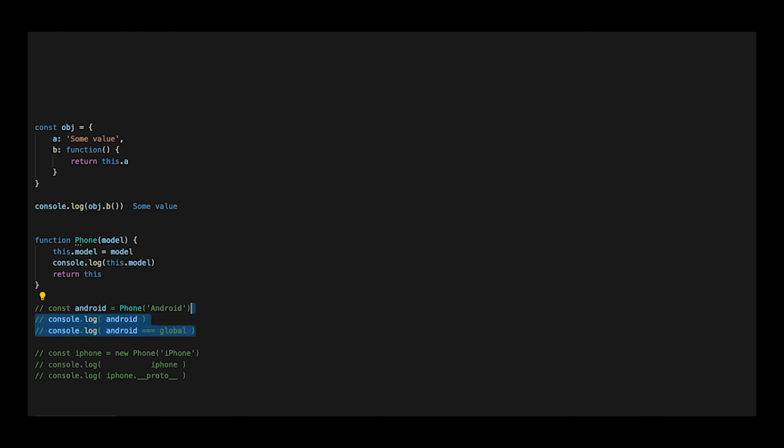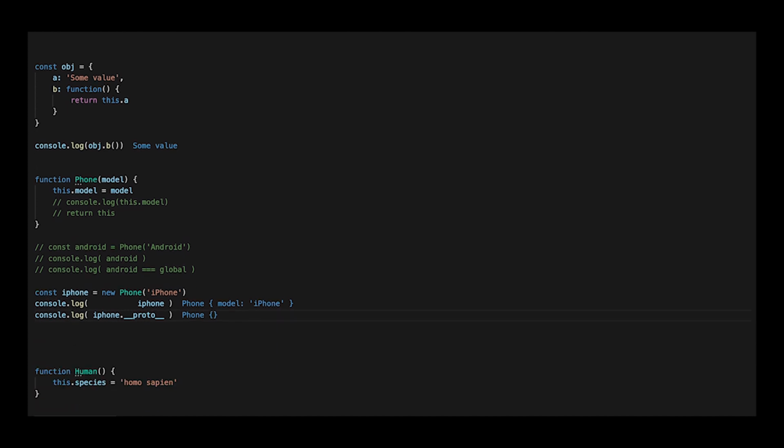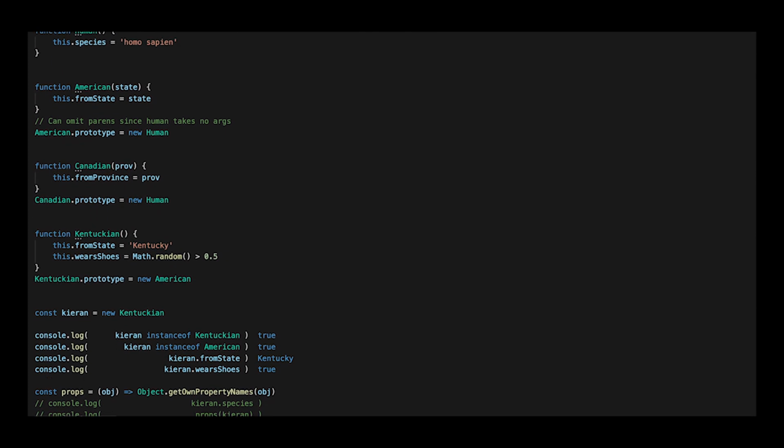We can specify the new keyword to create a new generic object. This newly created object is passed to the phone function as the this variable. Now we can start to understand prototypes and prototype chaining.